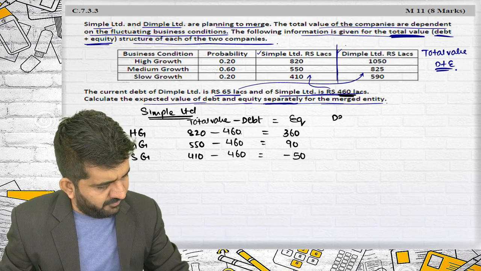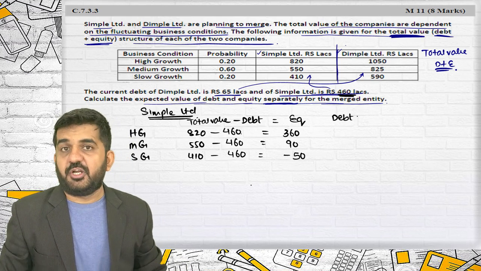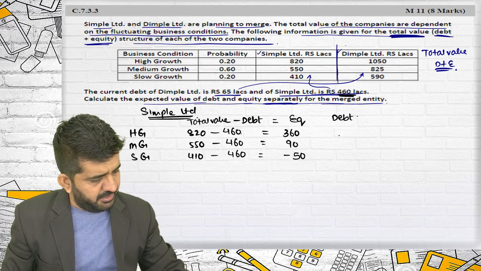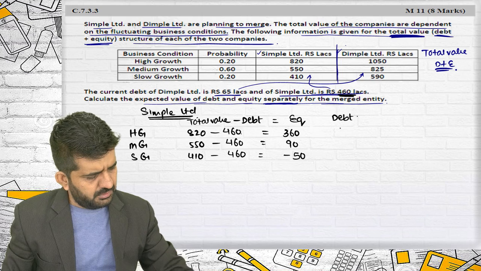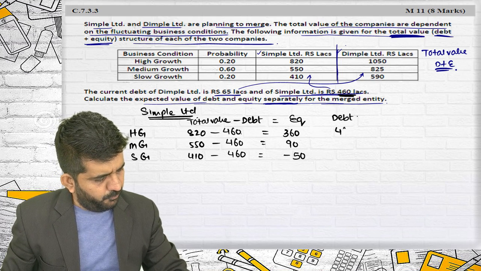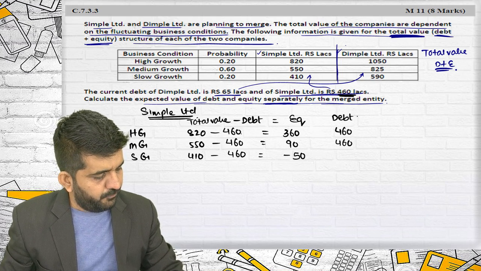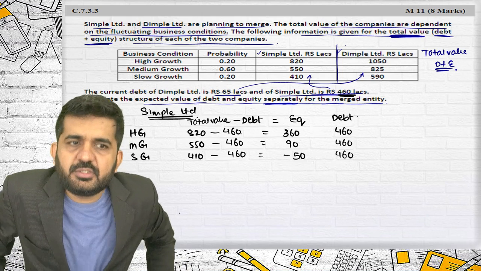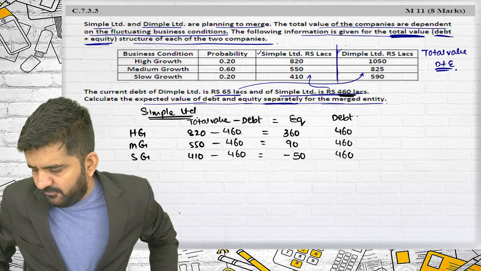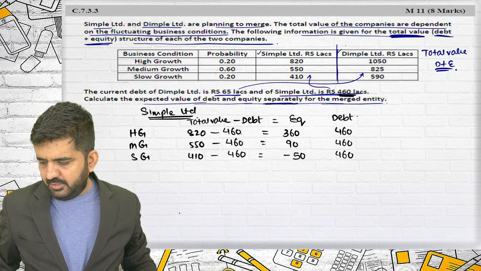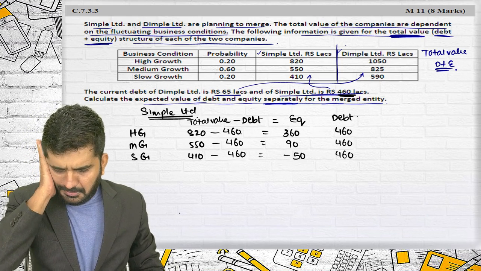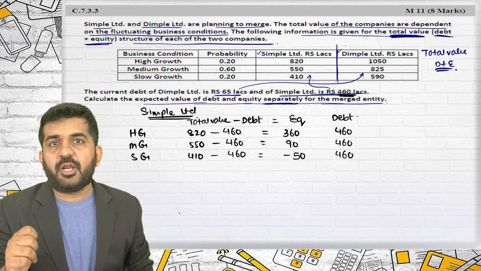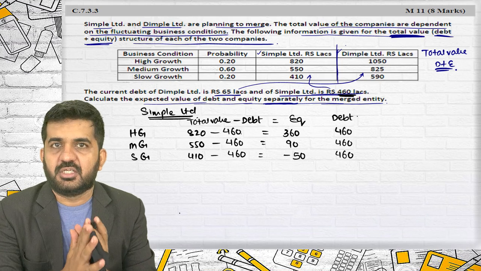And what will be the value of debt? Try to concentrate. In each scenario, the value of debt will be nothing but 460, 460 and 460. Alright. Now try to concentrate on a theoretical concept.